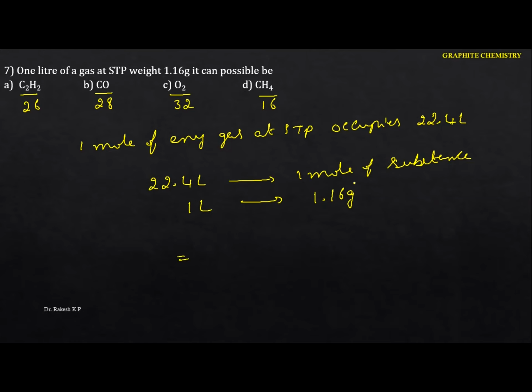Now we have to calculate for 1 mole, which gives the molar mass. So 1.16 into 22.4, divided by 1, we are going to get 25.984, that is approximately 26 gram per mole. This is the molar mass we got. This corresponds to C2H2. Because we got 26, the gas is C2H2, which is ethyne. Okay, next question.